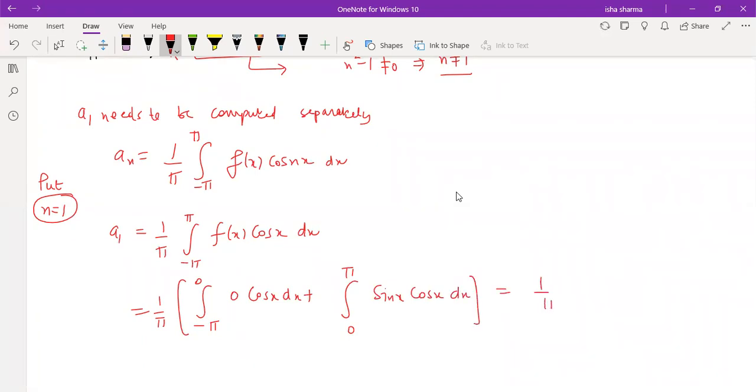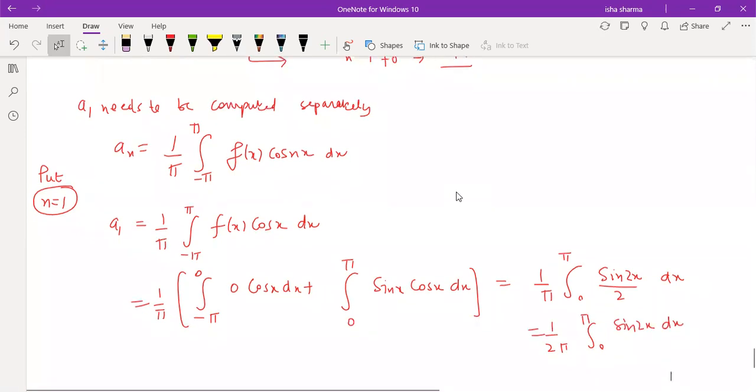So this is 1 by pi integral 0 to pi. Now this is sine x into cos x. So what is sine x into cos x? Sine 2x by 2. So we know that 2 sine theta into cos theta is sine 2 theta, so by 2 is there because of the formula. So this is 1 by 2 pi integral 0 to pi sine 2x dx.